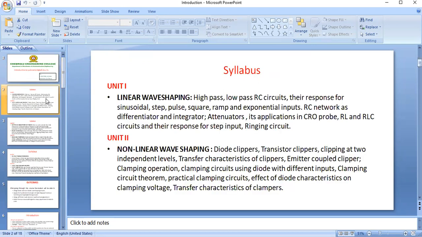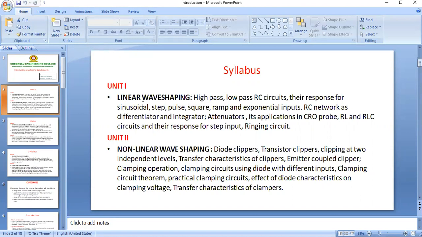In the first unit, we are going to discuss linear wave shaping circuits. These linear wave shaping circuits are made with linear elements like resistor, capacitor and inductor. What is linear wave shaping? It means when a non-sinusoidal signal is transmitted through a linear network, how its shape is changed.